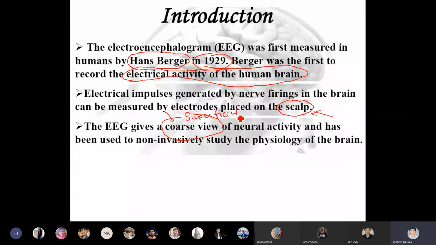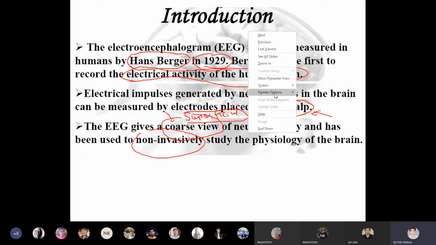Okay, sir. Superficial means we give just a surface-level idea. It will give just the idea about how there are two things, coarse and fine. Whenever you talk about fine view, it means you are talking about the magnification of the activity. But here we are talking about coarse view. Coarse view means it will just give you the overall idea about how the things are going inside your brain. Of the neural activity has been used non-invasively.